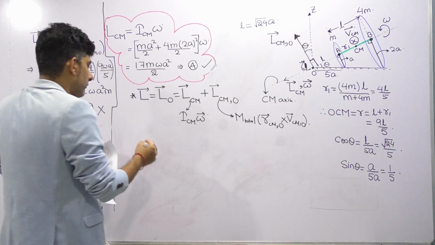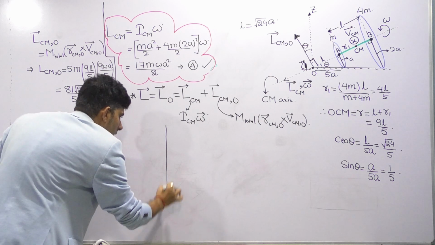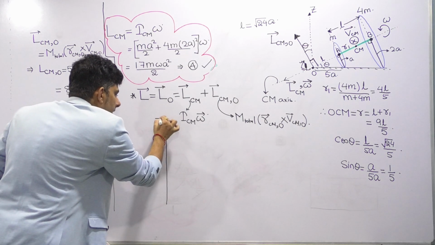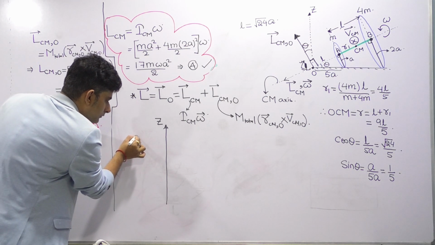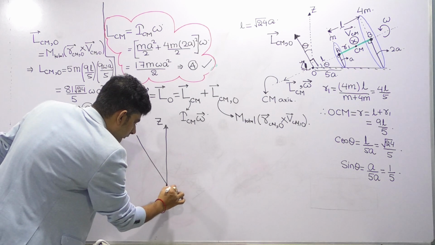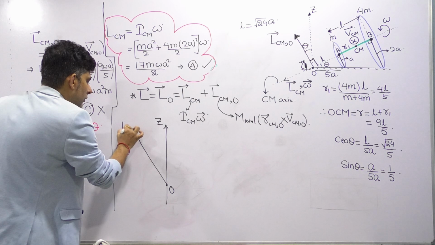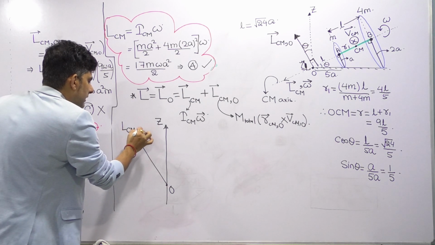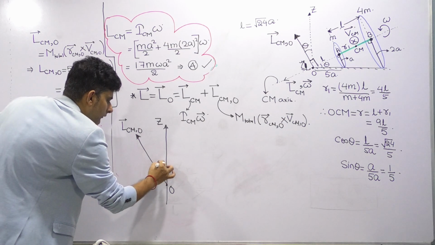So for the final, this being the z axis, and this being O, this is LCM with respect to O, and the angle is theta.